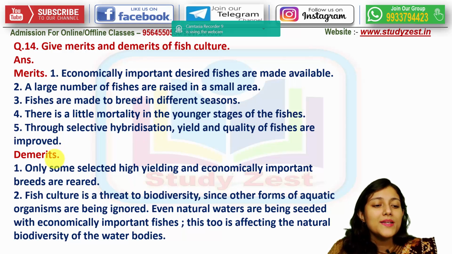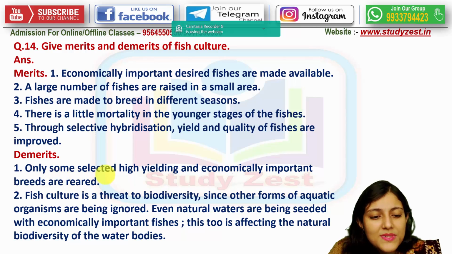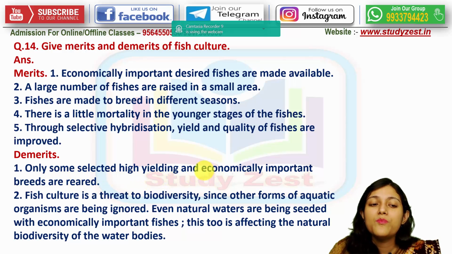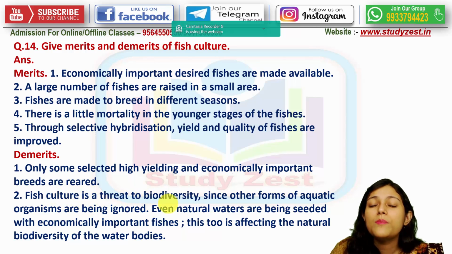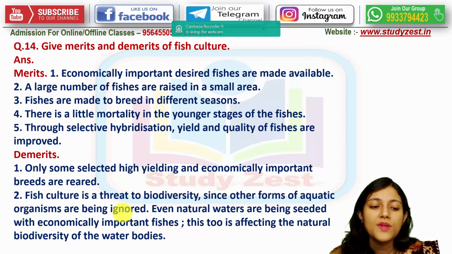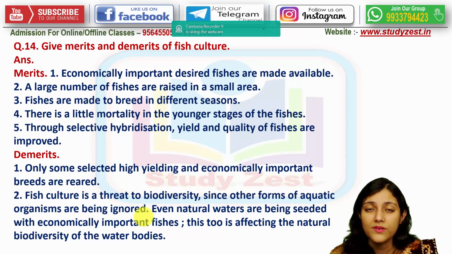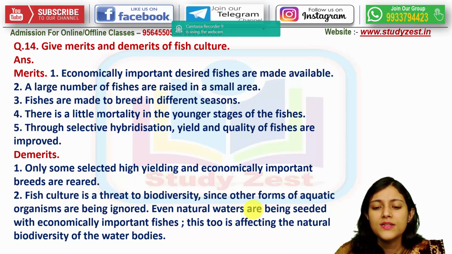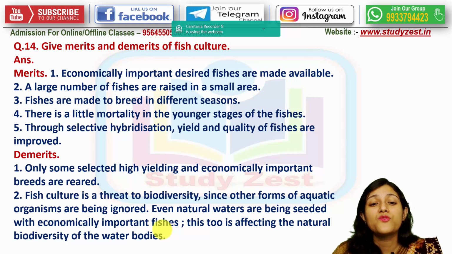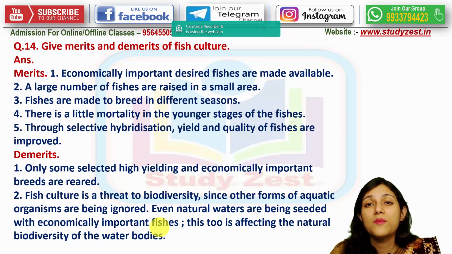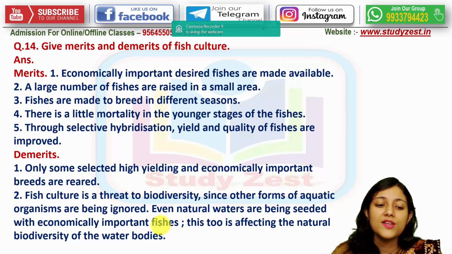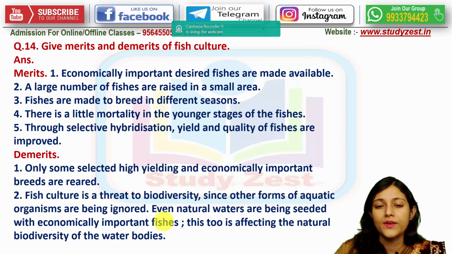But there are some demerits also, like only some selected high yielding and economically important breeds are reared. हर एक variety of fishes को यहाँ पर culture नहीं किया जा सकता. And it is a threat to the biodiversity since the other forms of the aquatic organisms are being ignored, right? So even the natural waters are being seeded with economically important fishes. तो नेचुरल वाटर सोर्स को भी यहाँ पर अगर फिश कल्चर से किया गया तो ये बायोडाइवर्सिटी के लिए एक थ्रेट है। बाकी सारे जो एनिमल्स हैं उन लोगों को ब्रीडिंग का मौका नहीं मिल रहा है, राइट। So this is affecting the natural biodiversity of the water bodies too.